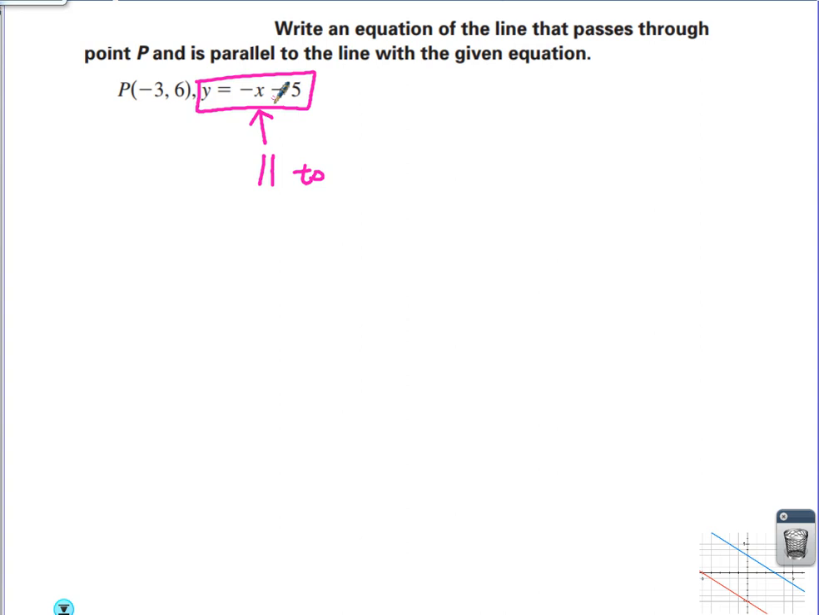Remind me, Cole, if two lines are parallel, what must be true? Same slope. What's the slope of that line, Cole? Negative 1. In order to be parallel to that line, it needs to have a slope of negative 1. Well, we want it to have a slope of negative 1, and we want it to pass through the point (-3, 6). Let's try that again.